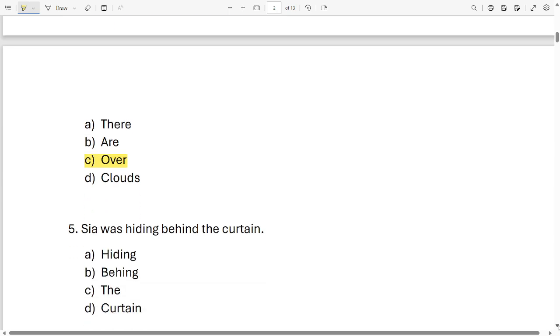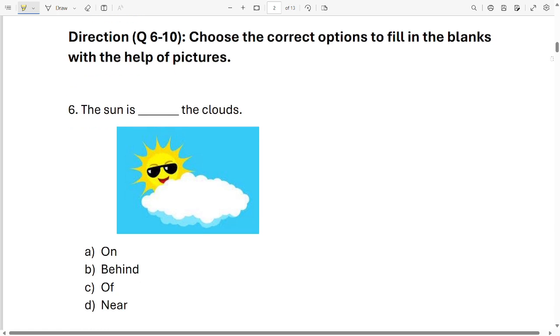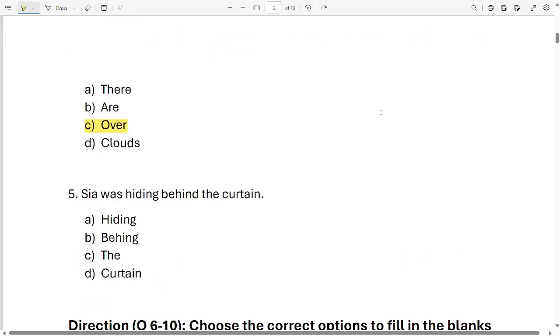Next sentence is Sia was hiding behind the curtain. Now, what is the preposition in this sentence? Is it hiding? Is it behind? Is it the, or is it curtain? What is the preposition in this sentence? Your options A, B, C, D. Which one is correct? The preposition in this sentence is option B, behind. Okay?